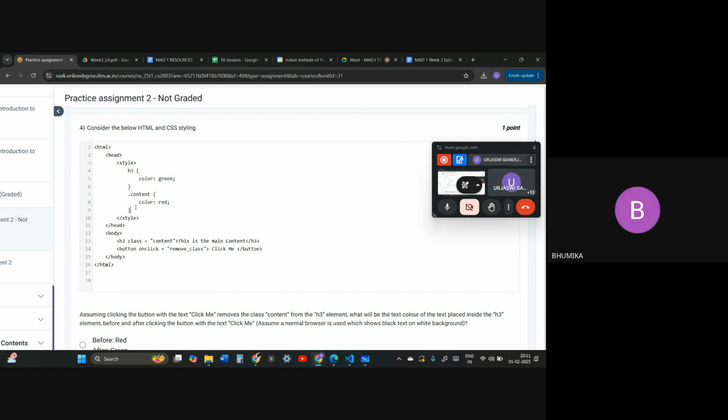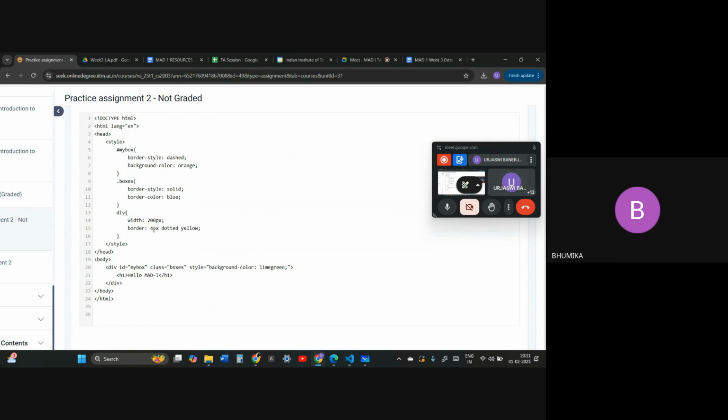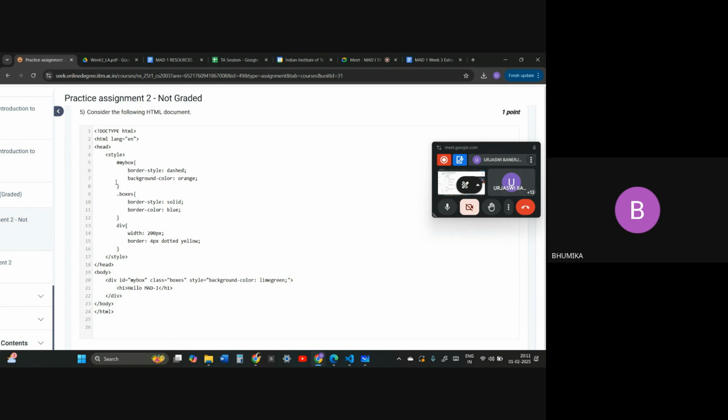Ma'am, just one more clarification in question number 5. Yes. Sorry if I'm taking more time. It's okay. Ma'am, the first one in the fifth line will be the ID selector, and the ninth one will be the class selector, and the 13th one will be called the element selector also, and the element styling.